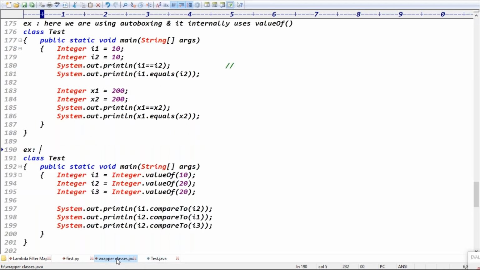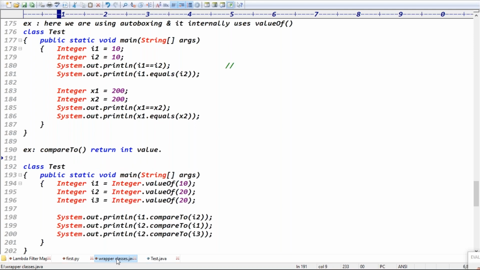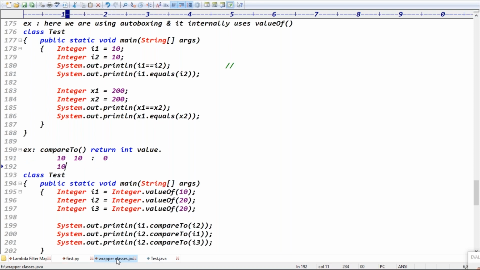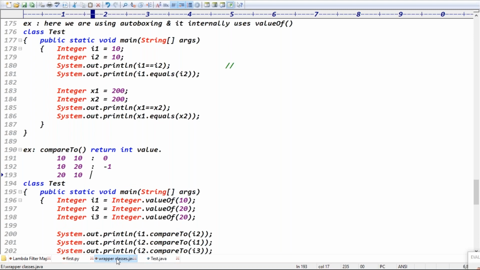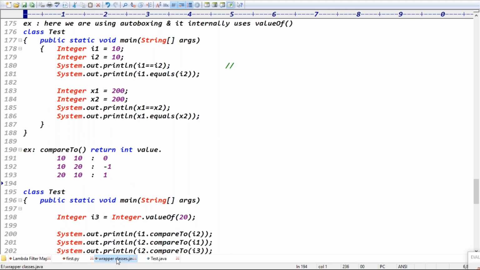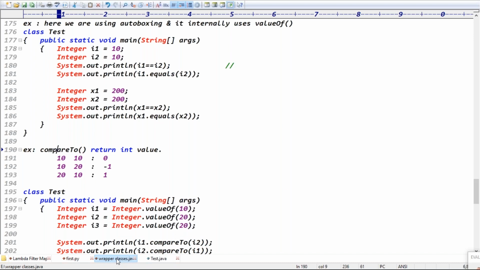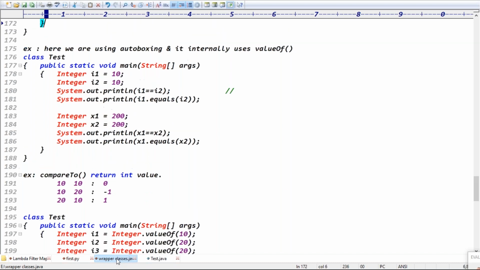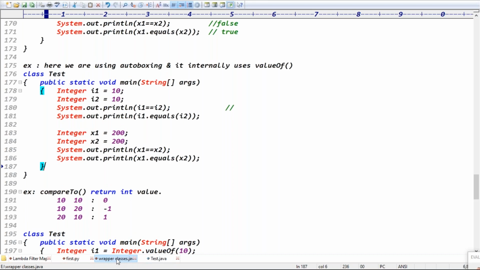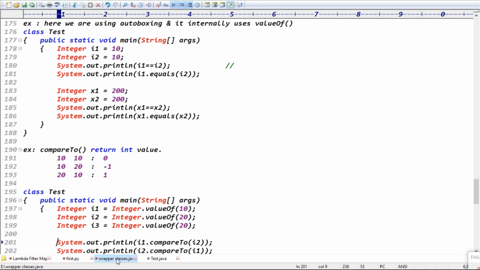That's the compareTo method, guys. compareTo returns an integer value. If both are the same, it returns 0. If they are different and the first one is smaller, it returns -1. If the first one is bigger, it returns positive one. Exactly. So we discussed the equals method, the double equals operator, and the compareTo method. These three comparisons are clear regarding wrapper classes.